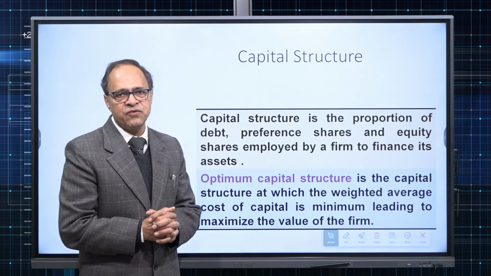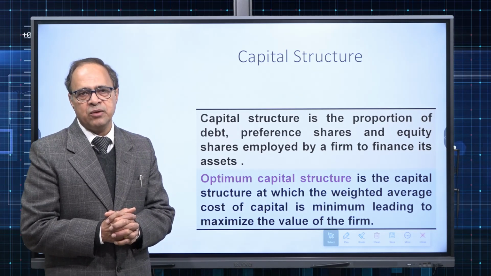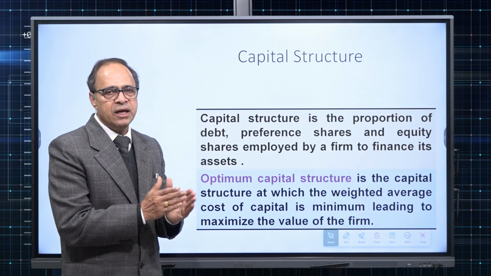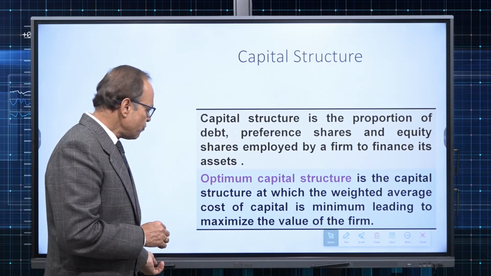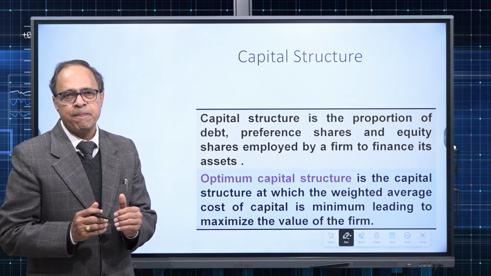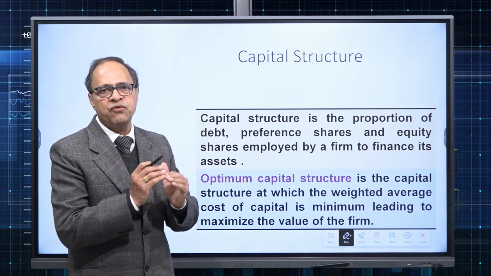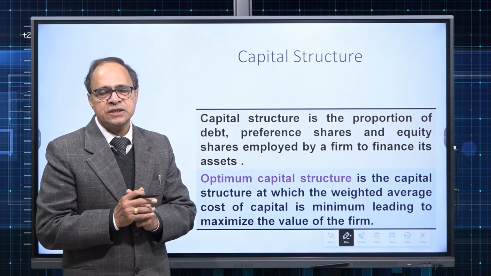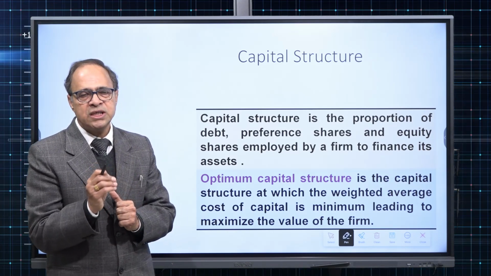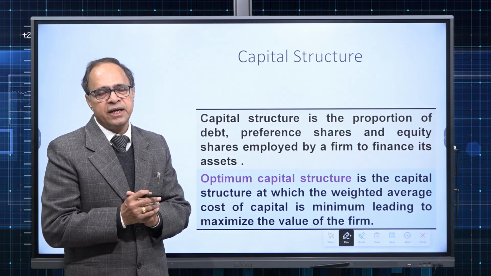Now, before proceeding further, I'll explain how this particular function works. That means relationship between weighted average cost of capital and value of the firm. If you see, there are different thinkers. Few thinkers say that yes, we can assign a particular value to a firm in totality. That means we can make a valuation of the firm in totality, and then once the total value is there, that value can be shared between equity and debt.